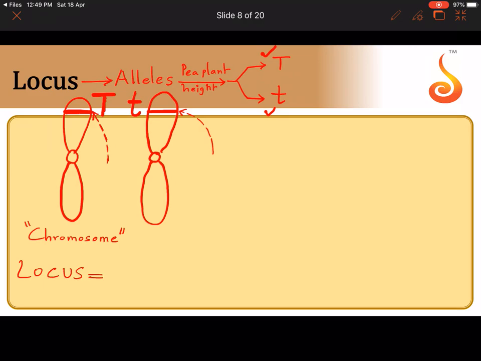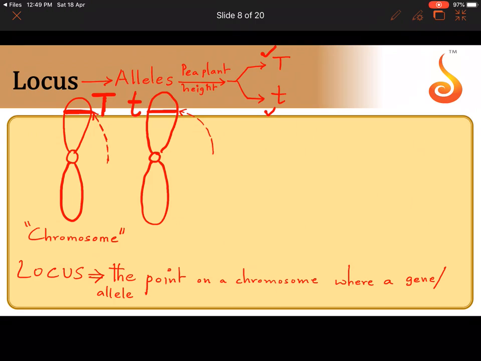Locus means the point on a chromosome where a gene. By now you should know the difference between gene and allele. They are all used interchangeably, but the only thing is, when will you call two genes as alleles? They should express contrasting traits of a particular character.